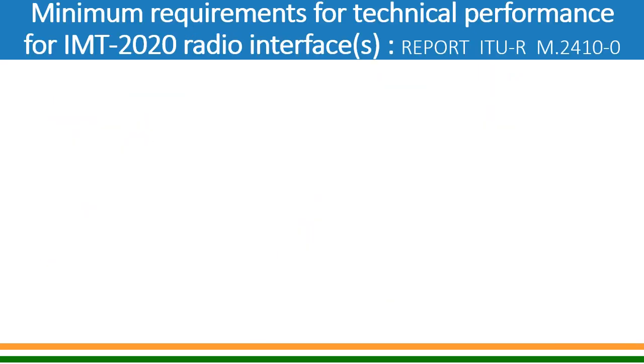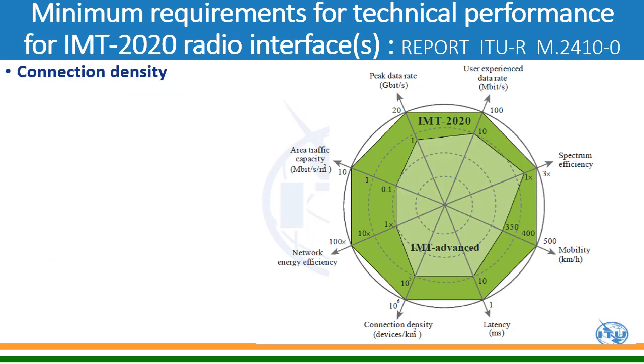Okay, let's move forward. Next is the connection density. It was 1 lakh connections per square kilometer in case of 4G.